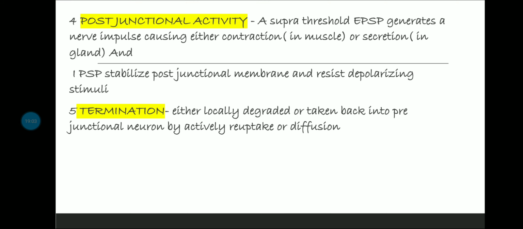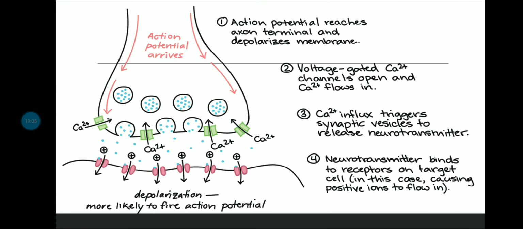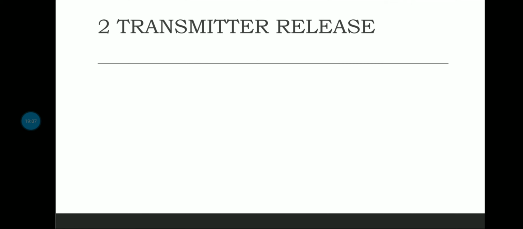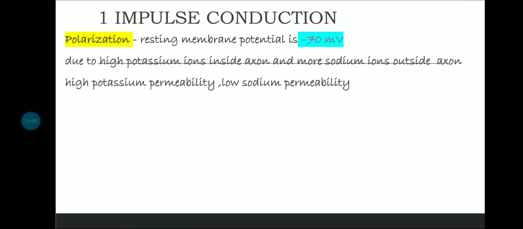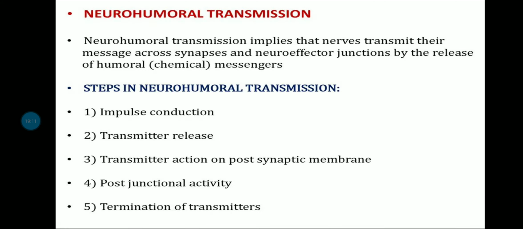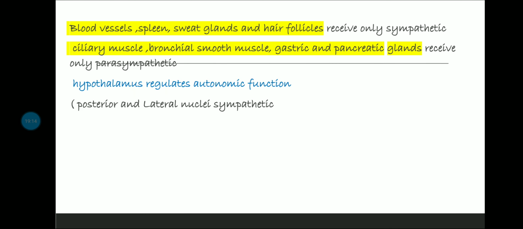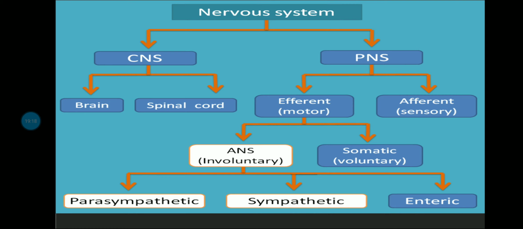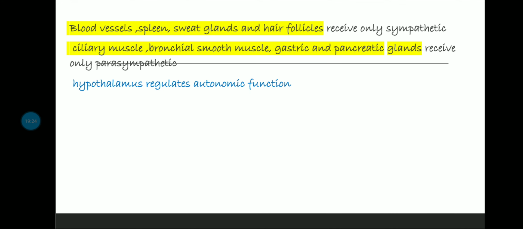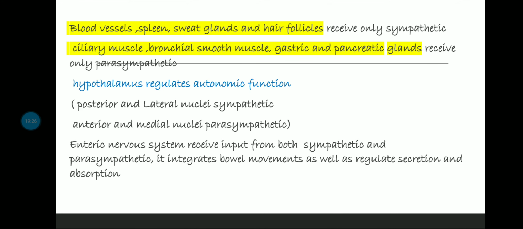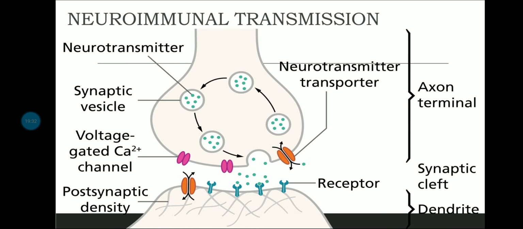So let's go for a quick recap. What we saw in this video was, firstly we classified the nervous system, CNS, PNS, and we classified ANS, okay. Then we saw that a few organs receive only sympathetic and a few receive only parasympathetic. We know the hypothalamus role. What about enteric?